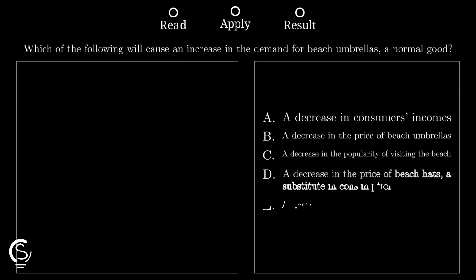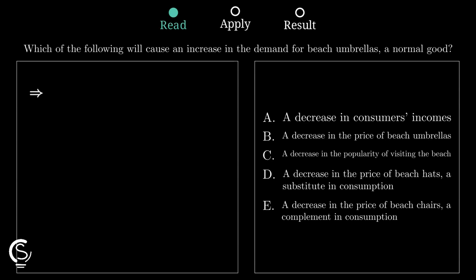First, remember that for a normal good, an increase in consumer income would raise demand. Since option I says income decreased, that would actually lower demand, so we skip it.